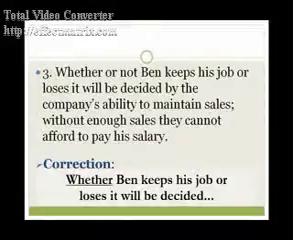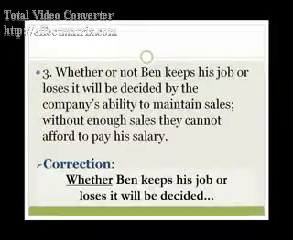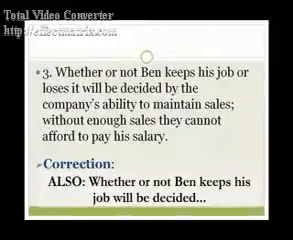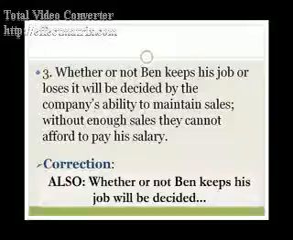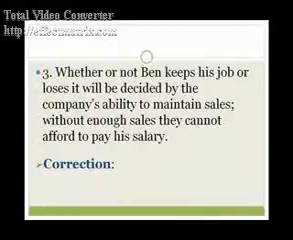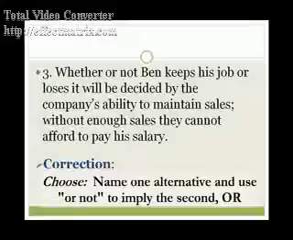In this statement, there are two alternatives, and they are clearly stated, so you cannot use or not. You could say, whether or not Ben keeps his job will be decided by the company's ability to maintain sales. But you cannot use whether or not and clearly state those two alternatives. You need to choose.